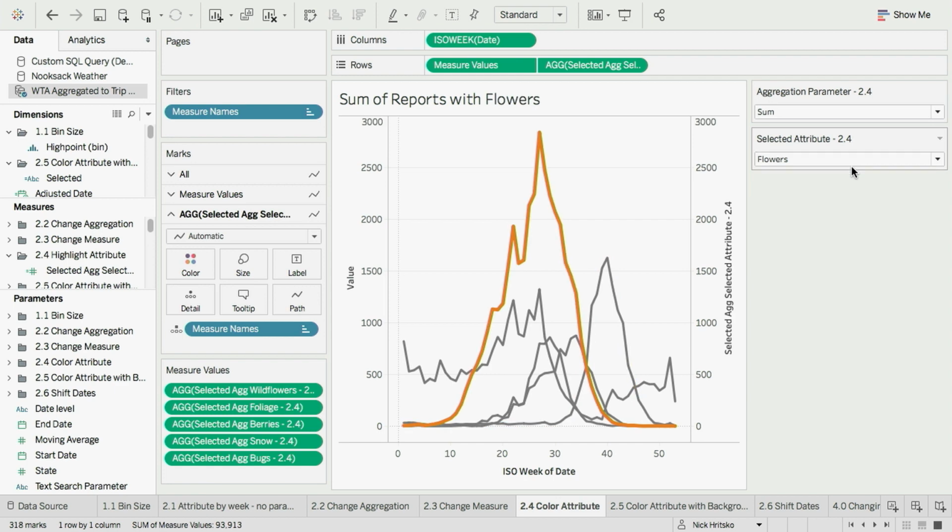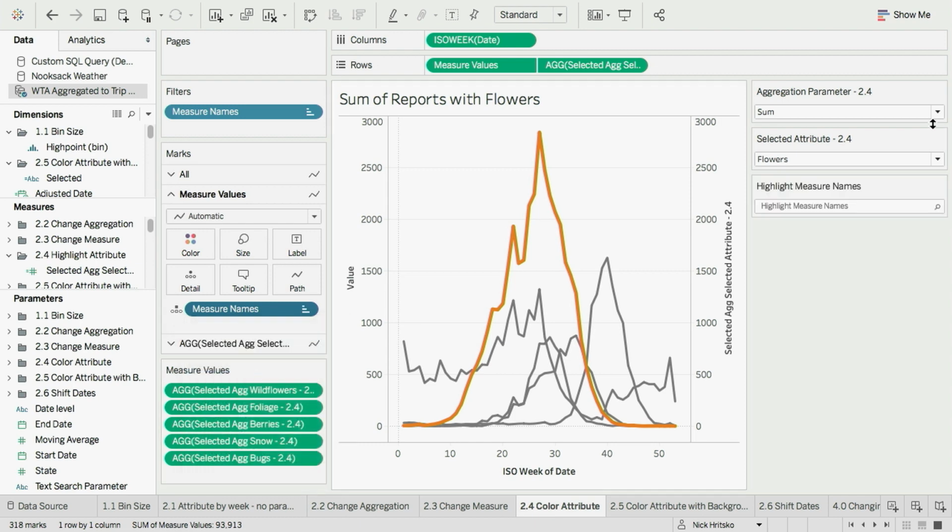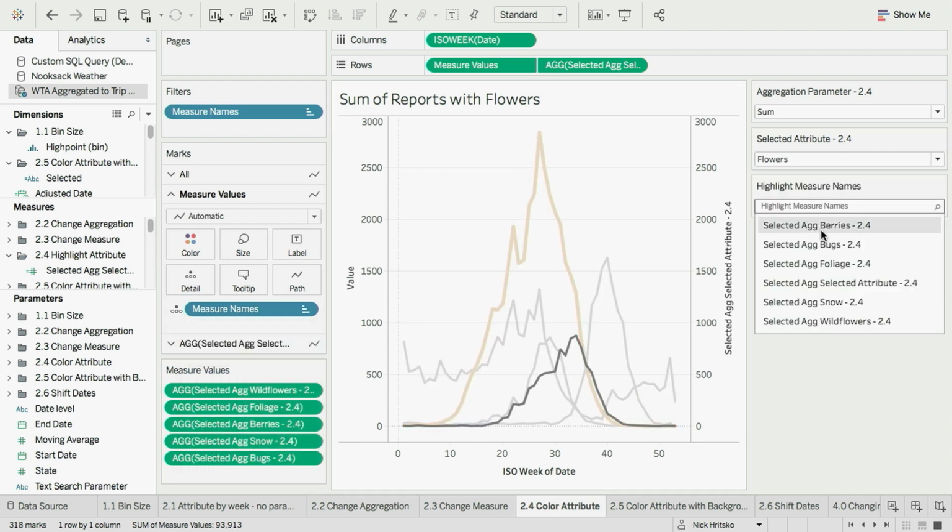Now, this isn't the only way to do this. Depending on the shape of your data, there's a couple of approaches to get here. There's even a really handy tool here, which is the data highlighter, and I can just hover over and see items highlighted. But remember, parameters are about driving many behaviors off of the same control. So, Nick, what other behaviors could we drive off of this?